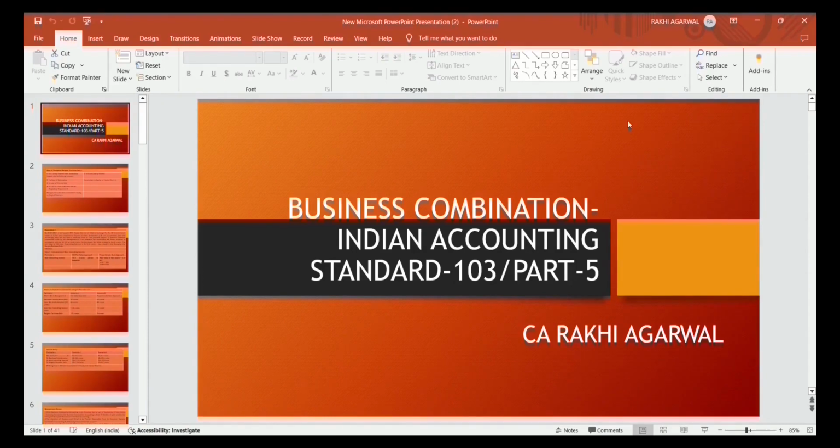In business combination accounting, deferred tax is to be calculated and accounted for, but in asset acquisition, no deferred tax is to be calculated and accounted for. Transaction cost in business combination, in the consolidated financial statements, should be charged to profit and loss account, but in standalone it should be capitalized with the value of the asset. In asset acquisition, it should be capitalized with the value of the asset. So these are the differences which we had discussed.